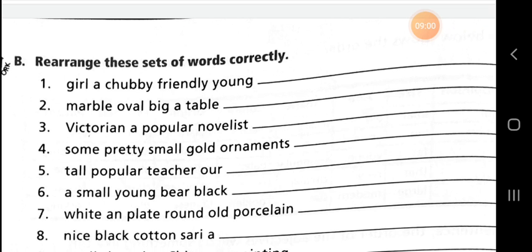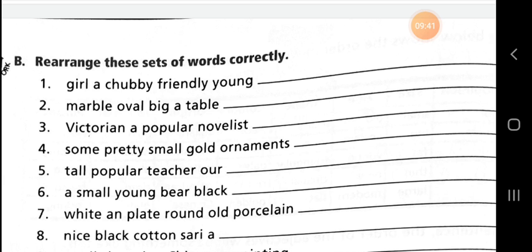First sentence: a young chubby friendly girl. This is correct. And second, marble oval big a table. When we write it in the correct proper order, the sentence we form is: a big oval marble table. Like this, the rest of the exercises we also have to do.